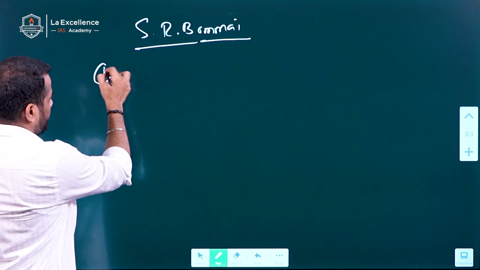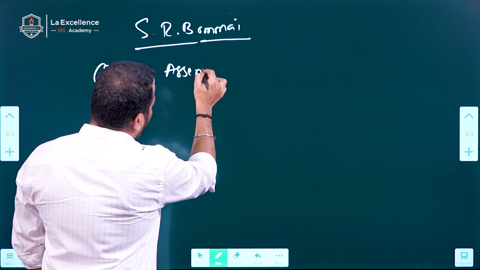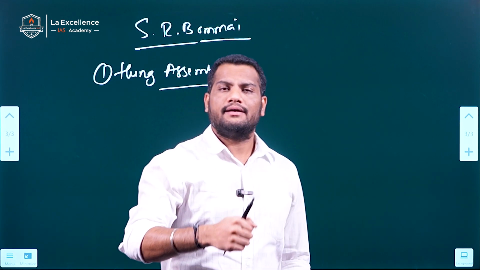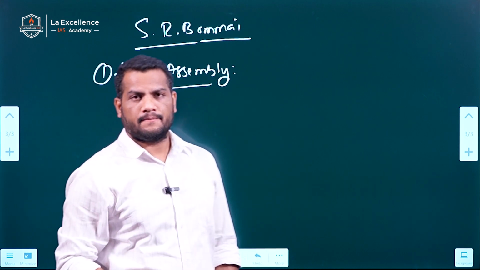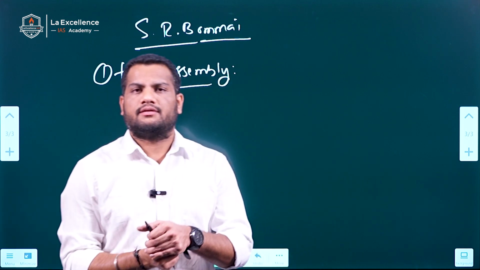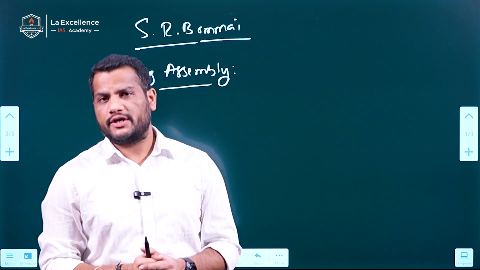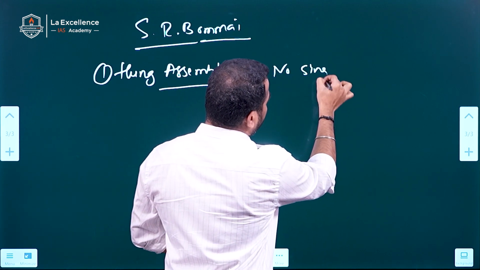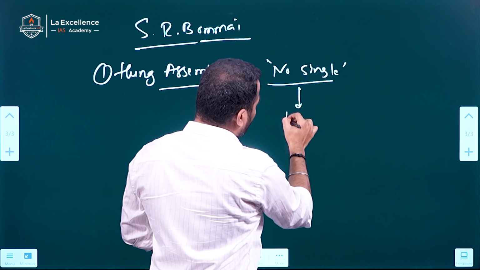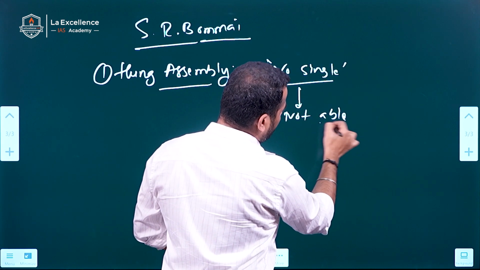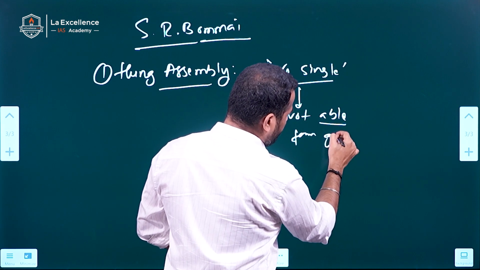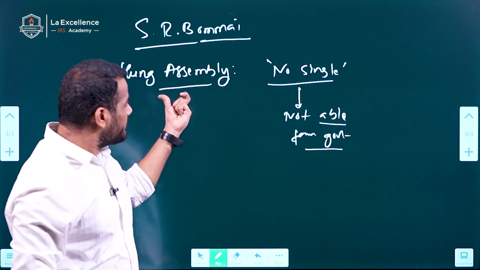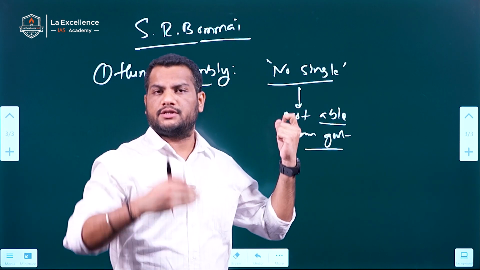One is hung assembly. What is hung assembly? Hung assembly is when no particular party has got a majority in the election held in the particular state. For example, if the election is held in Telangana and no single party has got a majority, because of this, no single party is able to form a government in the state. In this condition, there is a hung assembly. In this condition, the president can impose president rule.